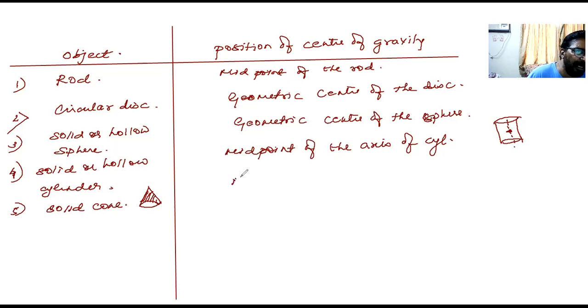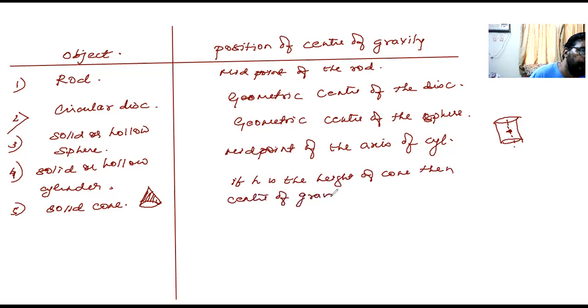If h is the height of the cone, then the center of gravity will be at h by 4 from the base, okay? H by 4 from the base. And suppose it is a hollow cone.